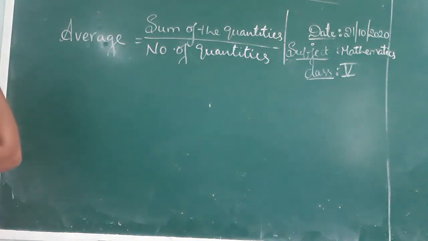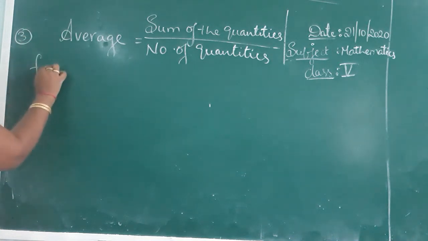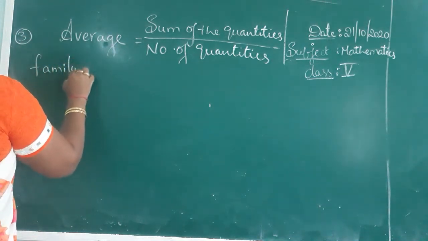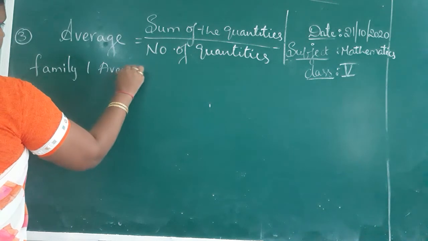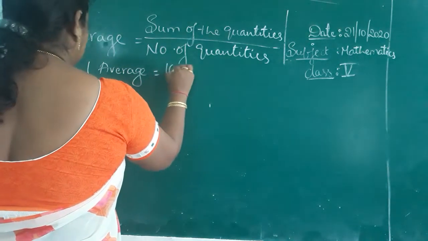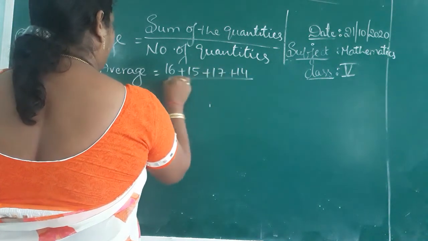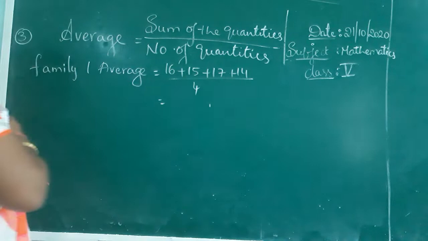What is the milk consumption average of family 1 first? 16 liter, 15 liter, 17 liter, 14 liter, divided by 4. Add it.